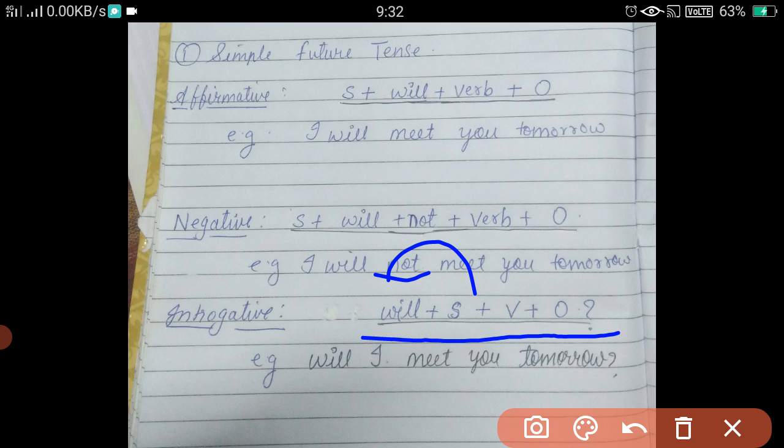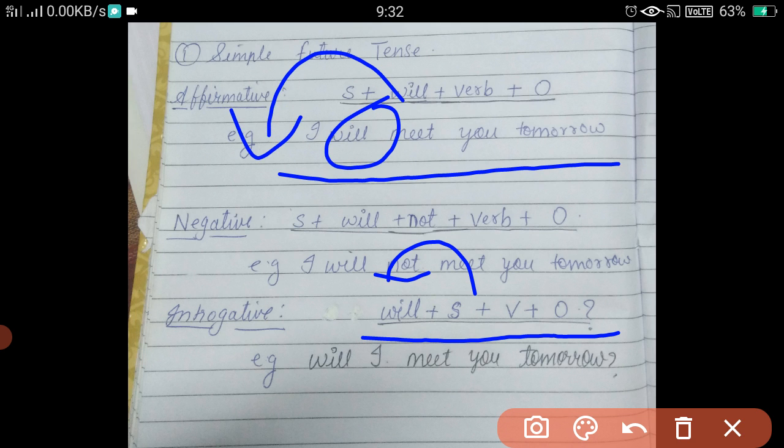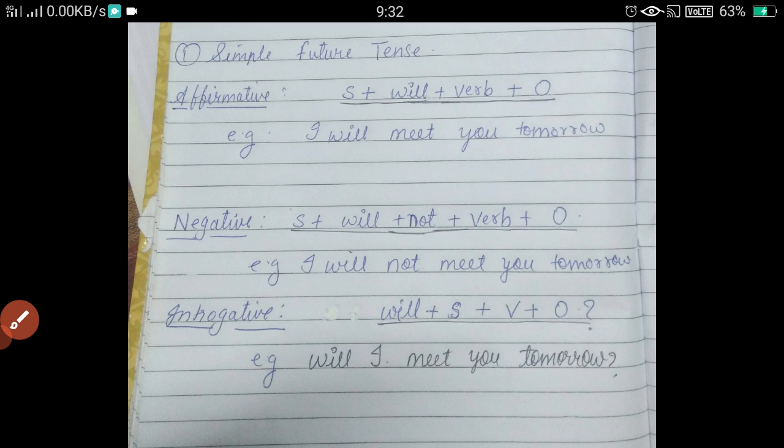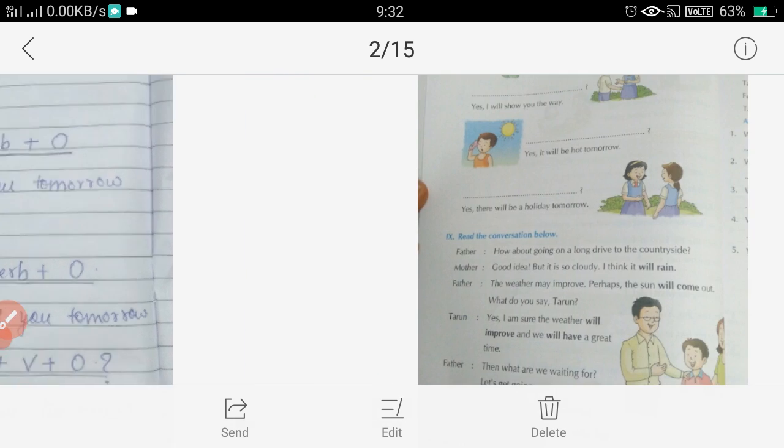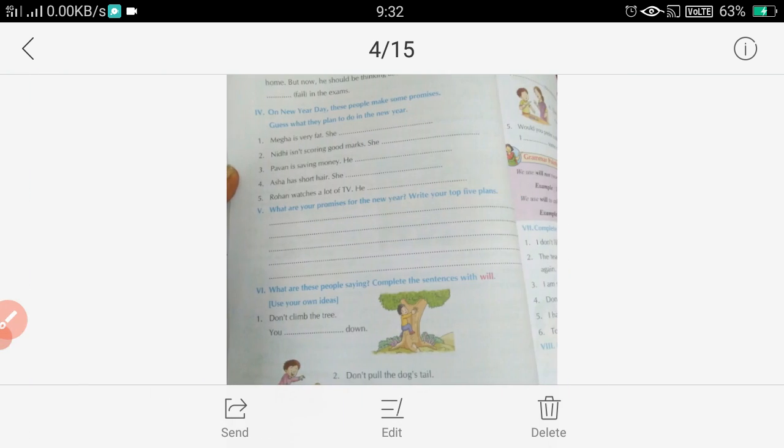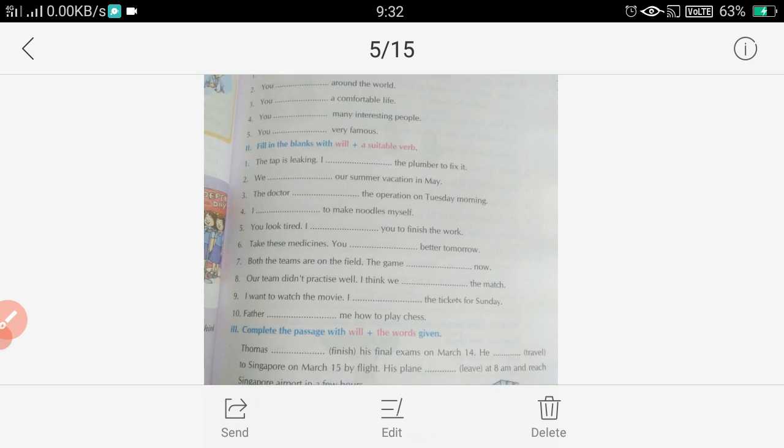So you can see our sentence was I will meet you tomorrow. Now if we want to make the interrogative, will will be shifted before the subject. So what will it become? Will I meet you tomorrow? I hope you got this. Now let us solve a few exercises so that it will become more clear to you.